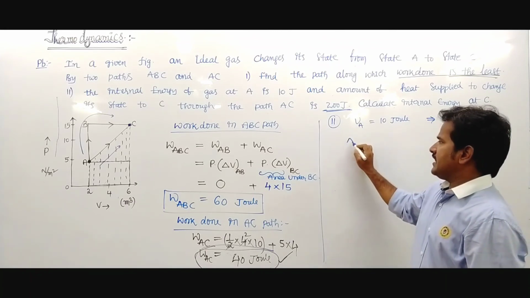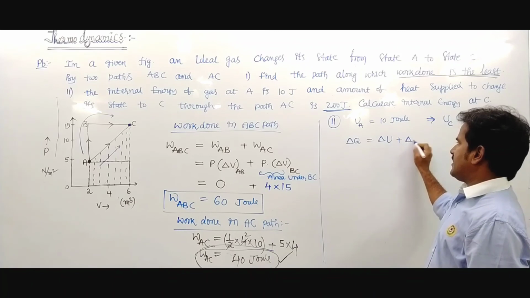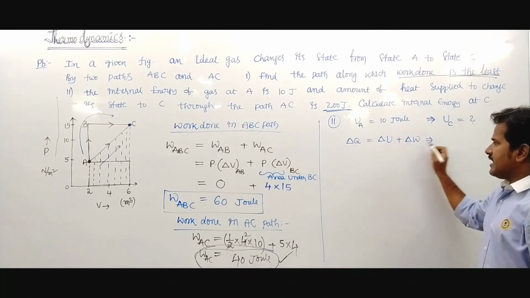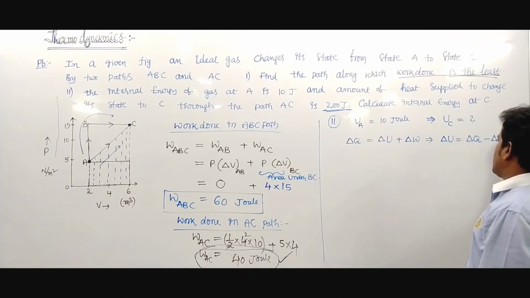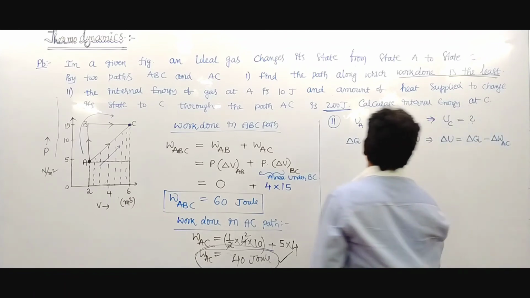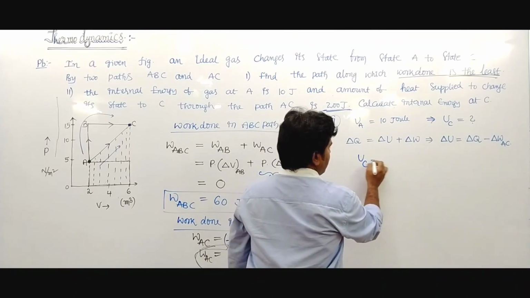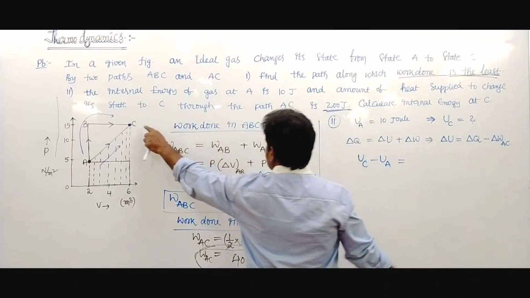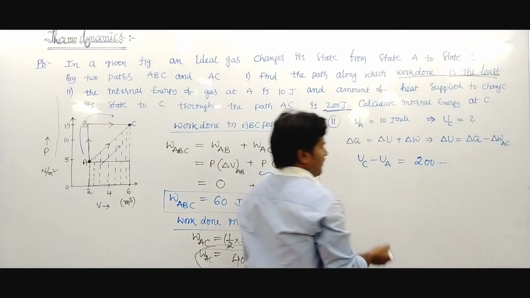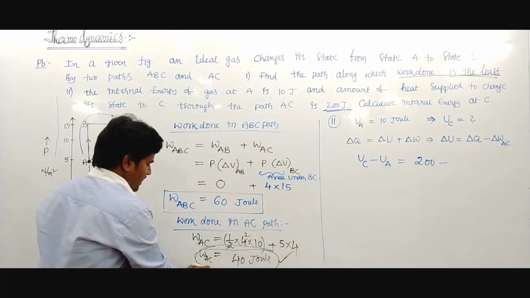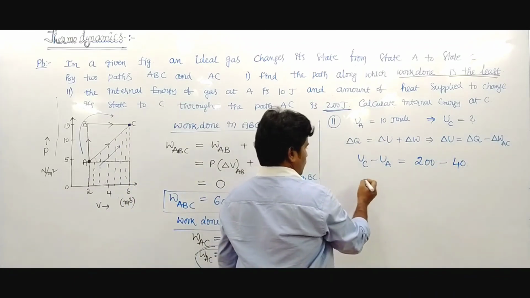You know that the change in heat, delta Q, equals delta U plus delta W. In the AC process, delta U equals delta Q minus delta W, where W is the work done in the AC path. The internal energy change is UC minus UA, which equals 200 minus the work done in the AC path, 40 joule.